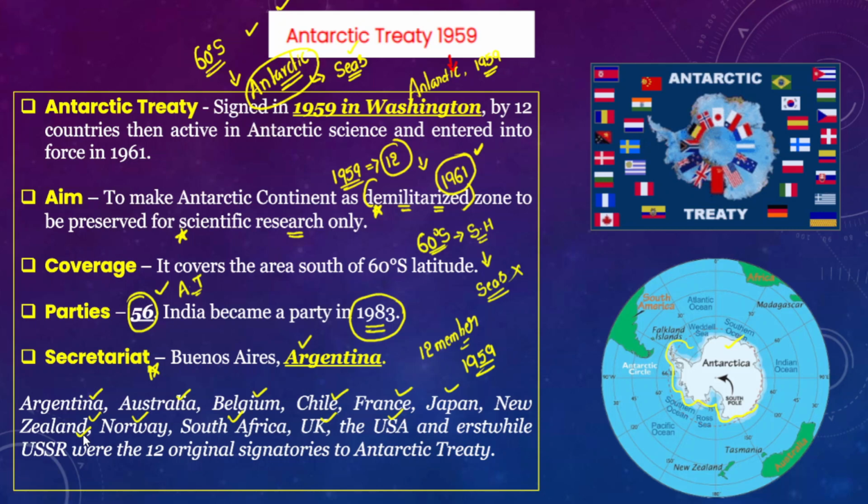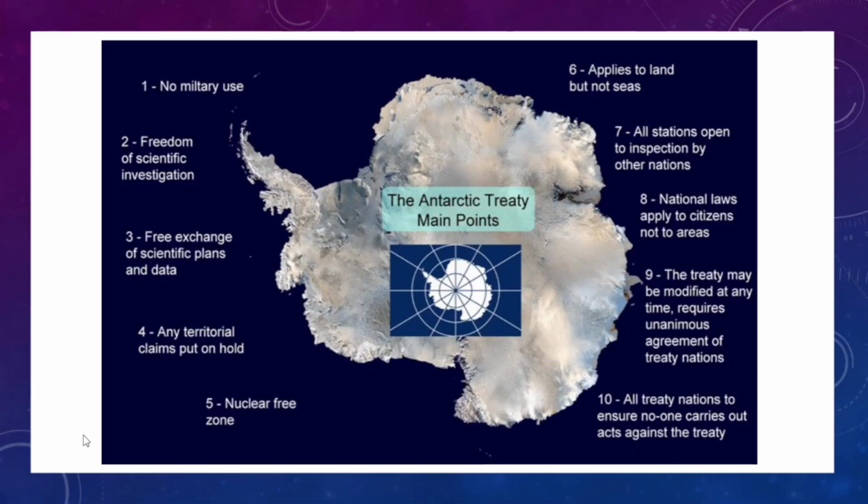The treaty was signed in the year 1959 and came into force in the year 1961. The Antarctic Treaty has mandated certain points, certain guidelines and provisions. First and foremost, it should not be used for any military purposes. No military tests or experiments should be conducted. Rather, it should only be used for scientific purposes.